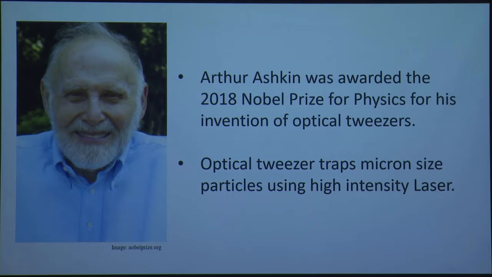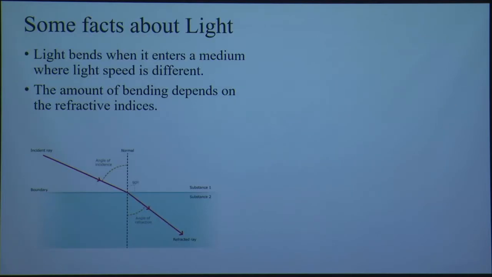So, before going further into that, I would like to talk about some basic properties of light that are so simple, and that are the main physical processes involved in this optical tweezer process. One of them is the refraction of light. So what happens as light travels from one medium to another medium?